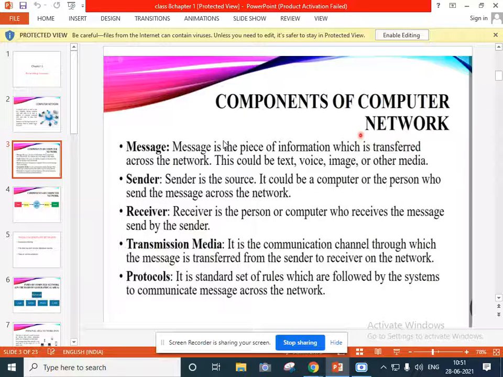Next comes, to do the communication there are some components of a computer network. So this screen is visible to you all. What is there on your screen? What can you see on the screen? Components of computer network. So there are mainly 5 components in a computer network: message, sender, receiver, transmission media and protocols.